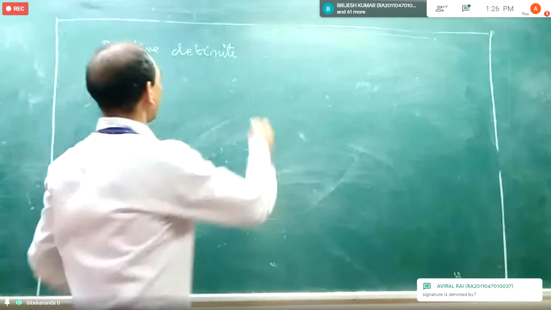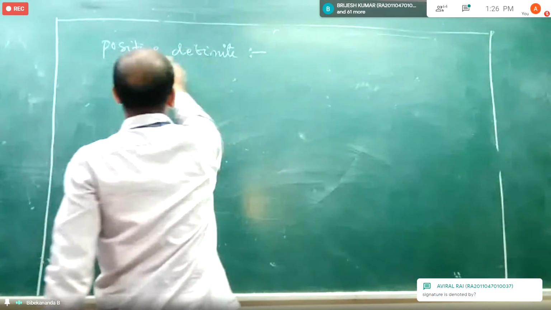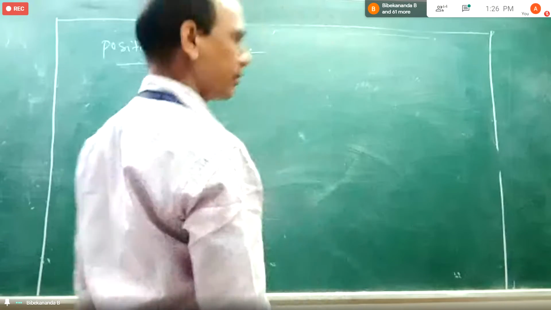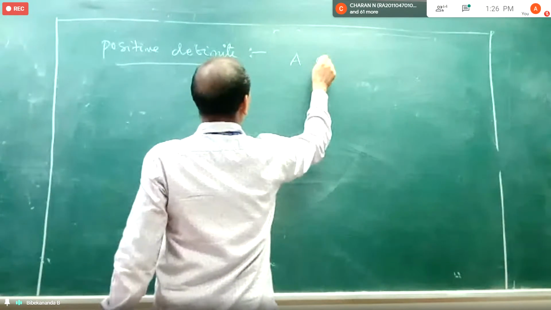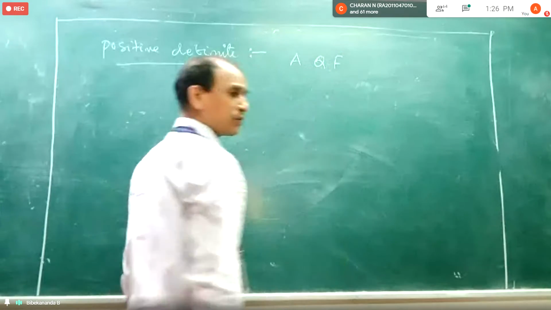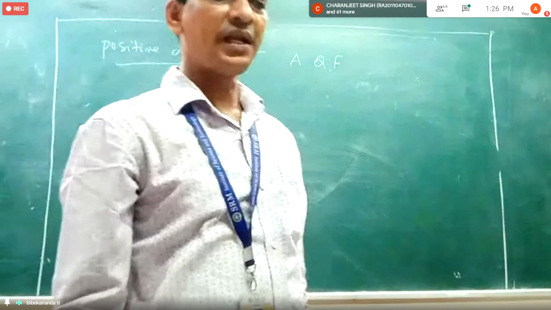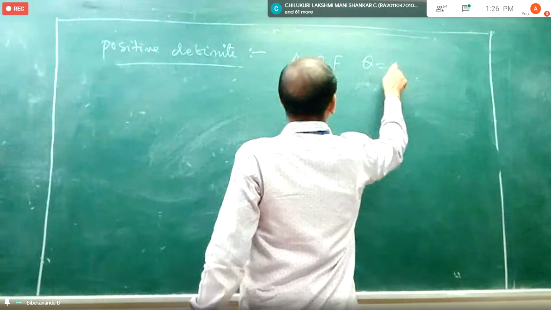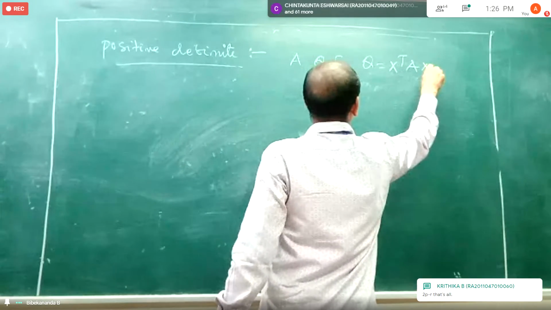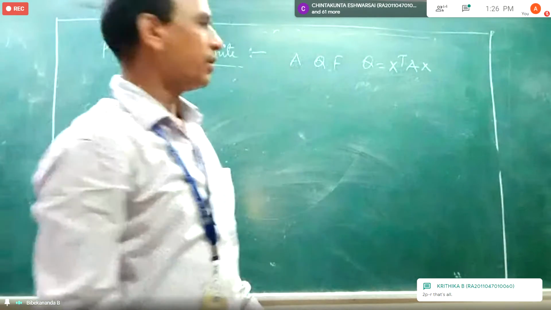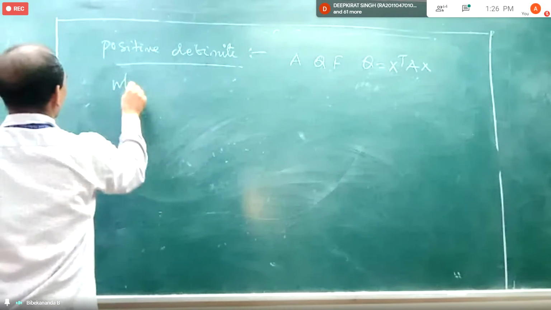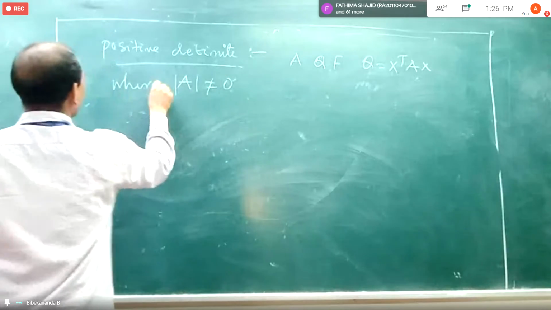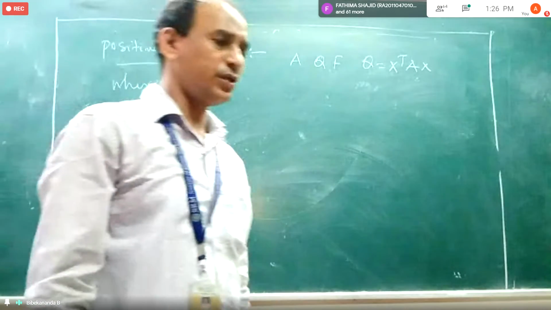So positive definite, a quadratic form. QF stands for quadratic form. Q for quadratic, F for form. A quadratic form Q equal to X transpose AX, where determinant of A is non-zero.